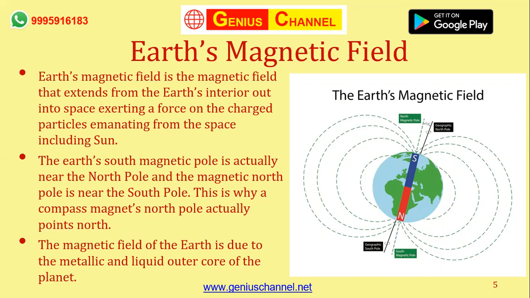So that is what Earth's magnetic field looks like. It starts from the north pole of the magnet, not of the Earth, of the magnet, and it ends at the south pole of the magnet. Now, how is this magnetic field generated? For a magnetic field to be generated, if you remember again the physics lab, a bar magnet was placed on the paper. That is when you started drawing the magnetic field.